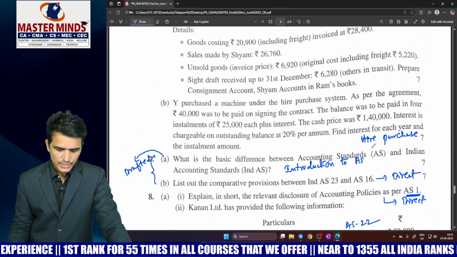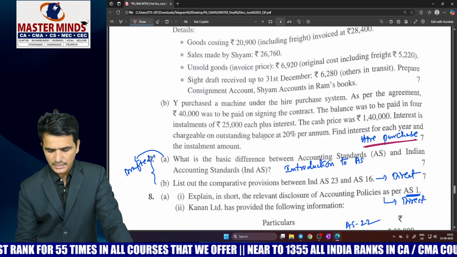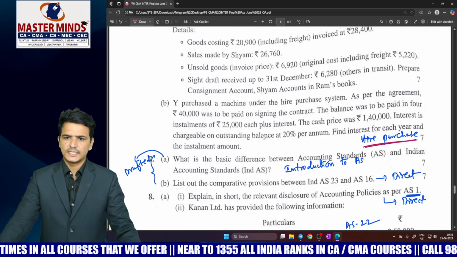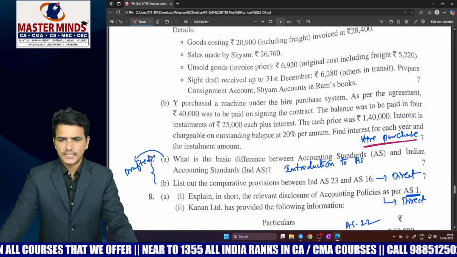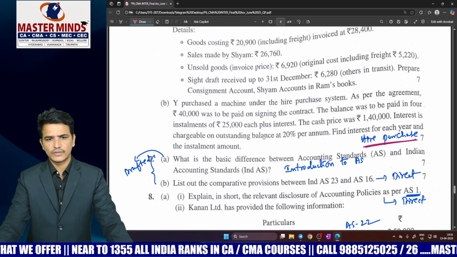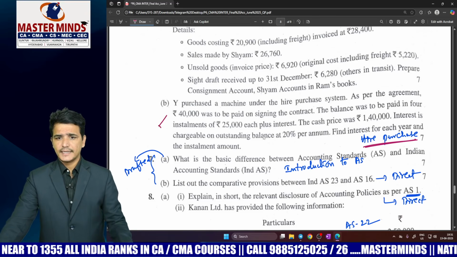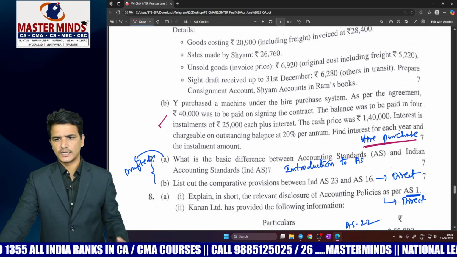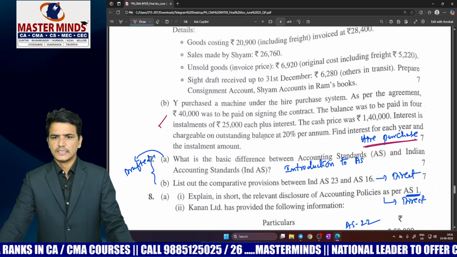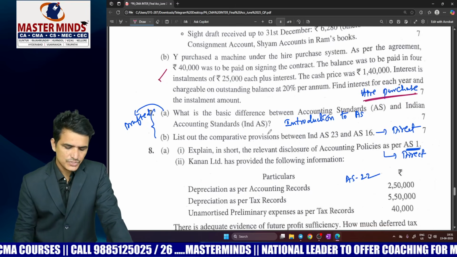Next, coming to question number 6B, which is from hire purchase. It is a direct question and it is also a predicted question. It is calculation of a missing figure, that is, what is the interest included in each installment, that we have to calculate. Every time we have taken these kinds of questions as a priority. In the hire purchase chapter, every time we have suggested solving the problems covered in your CRD1, like calculation of missing figures. And next, coming to question number 7.